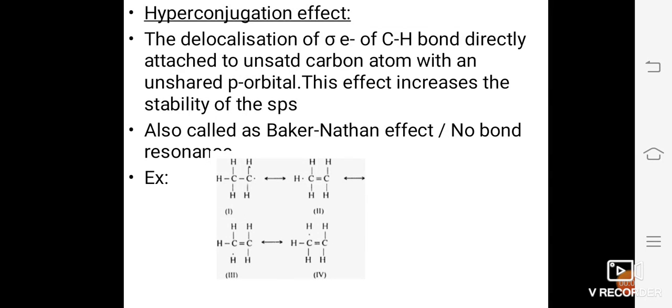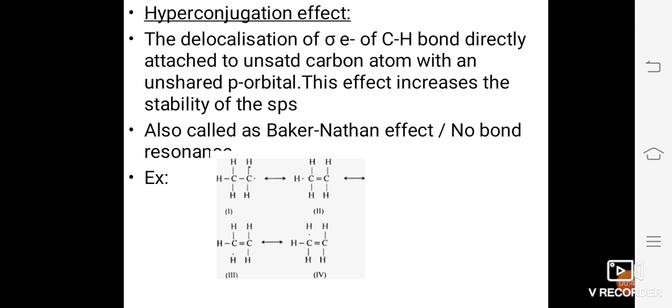From exam point of view, direct questions can be asked regarding its definition, like define inductive effect or electromagnetic effect, resonance effect, or hyperconjugation effect. Or it can be asked as distinguish between inductive effect and electromagnetic effect, or between resonance effect and hyperconjugation effect. Or questions can also be asked like what type of electron displacement effect is shown by an OH group present